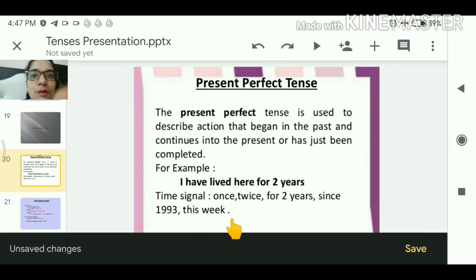Okay, so the work which has just completed now, that becomes a perfect, means काम हो चुका है, but in present अभी के अभी हुआ है. It means it is present perfect tense. खत्म हो चुका है, completed, finished means perfect, but अभी हुआ है, it refers to present. Clear?